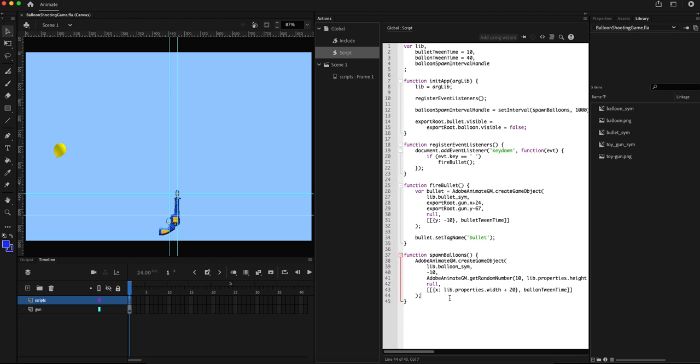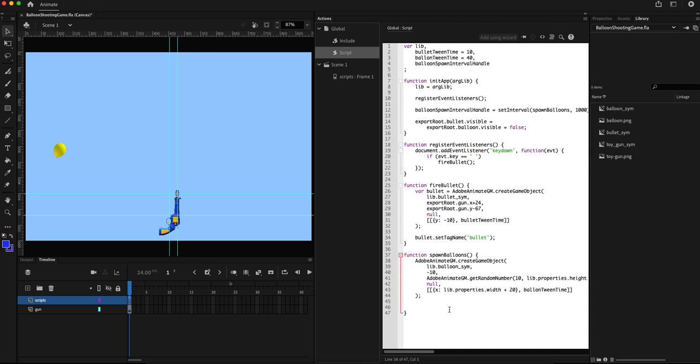So in this tutorial, we will see how to destroy balloons once any bullet hits the balloon. Now, before we do that, I'm going to add a tag name to the balloons created.